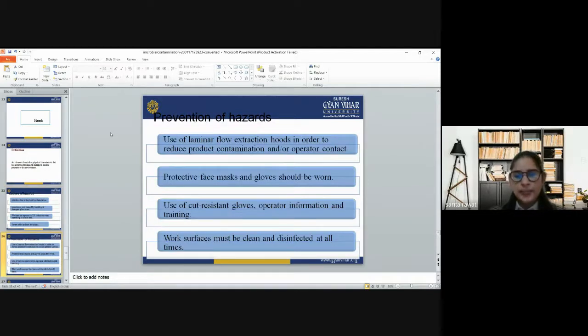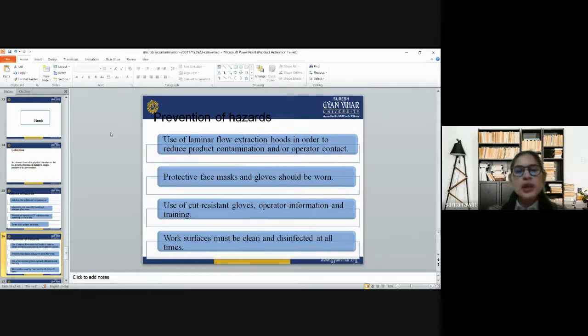Now, the prevention of hazards. How can we prevent the hazards? Use laminar flow extraction hoods in order to reduce product contamination and operator contact. Protective face masks and gloves should be worn by the practitioner. Use cut-resistant gloves; operator information and training should be provided.